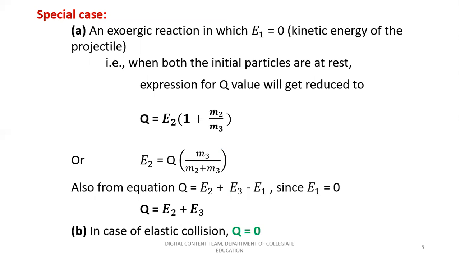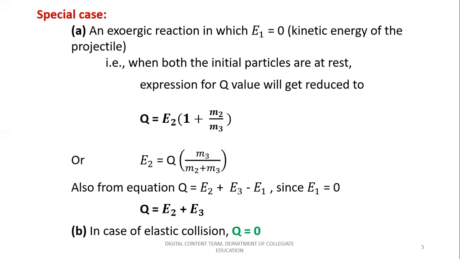So with this, we'll consider the special case here in an exoergic reaction, in which E1 equals 0. That is, when the projectile energy is 0, kinetic energy is 0. And also you know that the kinetic energy associated with the target nucleus is also 0, because we consider the target nucleus to be always at rest. In such a case, when both the interacting particles are considered to be at rest, the expression for the Q value will get reduced to Q equals E2 into 1 plus M2 by M3. So here E2 can be rewritten in terms of Q into M3 by M2 plus M3.